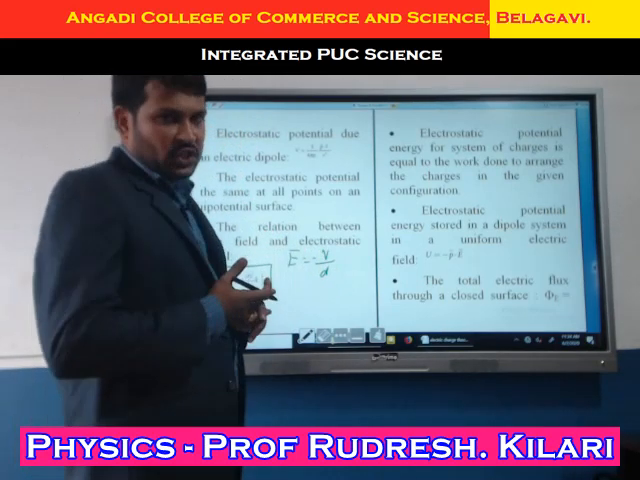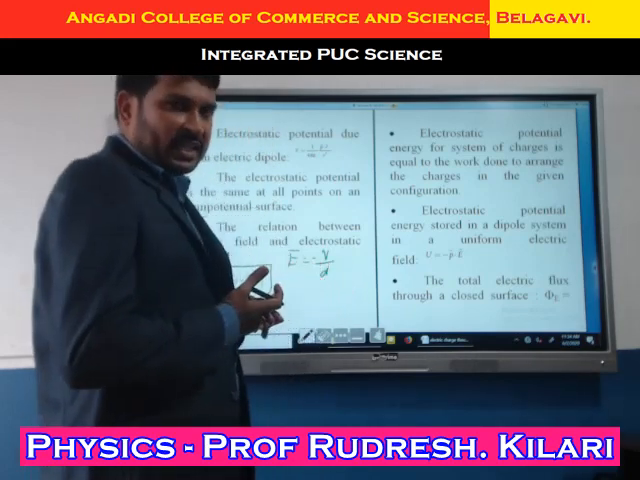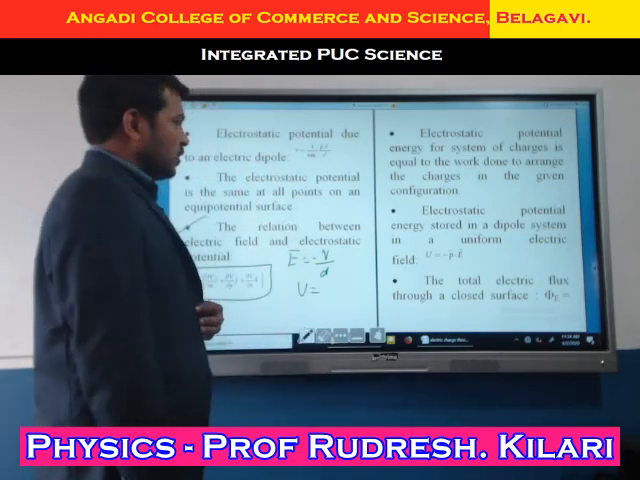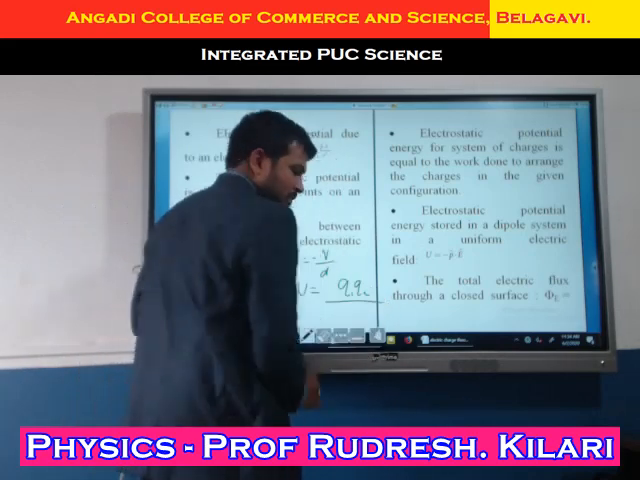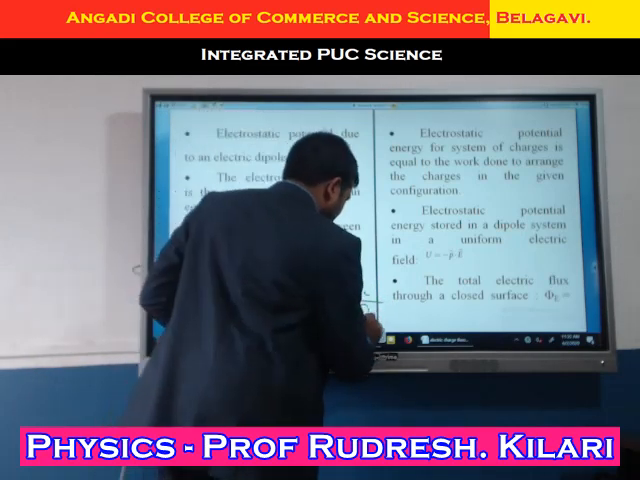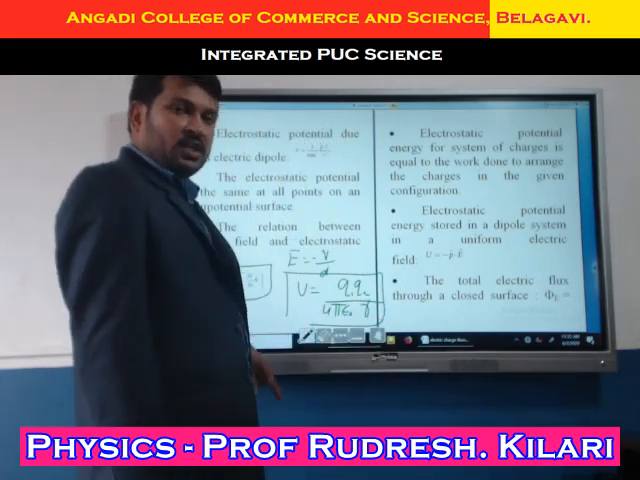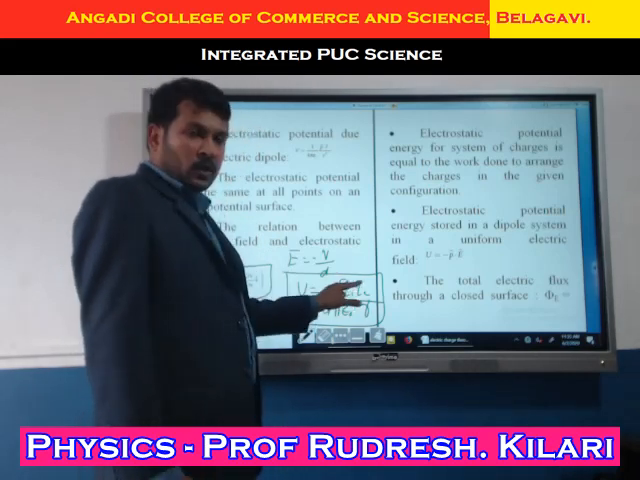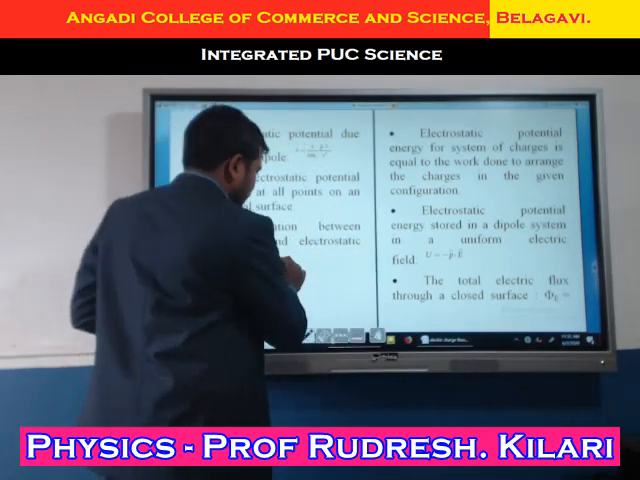Okay, now here another one. Electrostatic potential energy for a system of charges is equal to the work done. And that we are defining as U, the potential energy. U equals, for 2-point charges, what is the expression? Q1 Q2 divided by 4 pi epsilon naught R. That is the expression for electric potential energy for 2-point charges. U equals Q1 Q2 divided by 4 pi epsilon naught R. This is the expression. Okay, now here another one, same thing. Last one I derived.